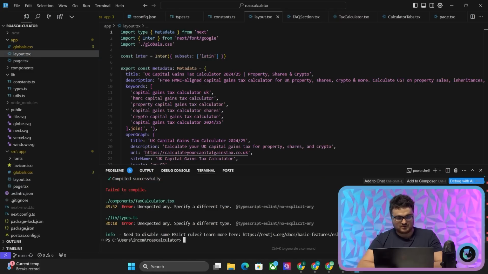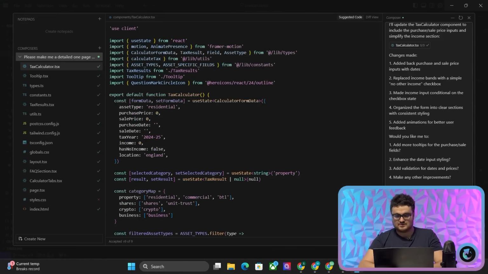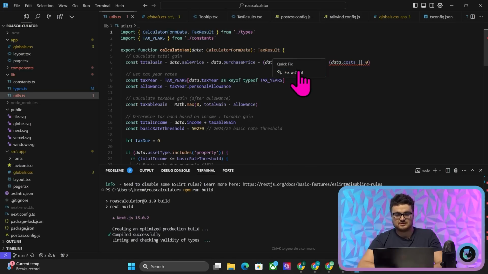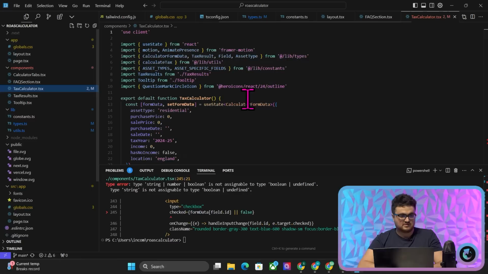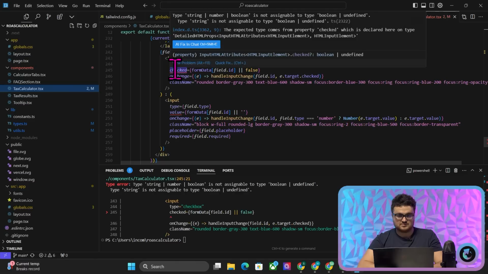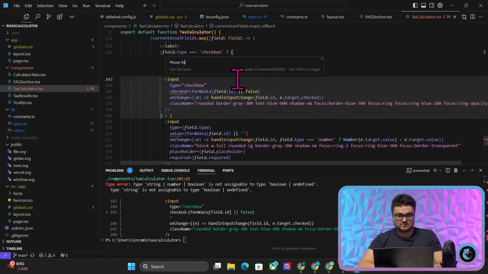So let's just very quickly do this. So please fix this TypeScript error, do nothing else. Now we'll do npm run build again. I can see there's actually an error here as well. So you can actually do a quick fix here. So I'm just going to say fix with AI like that. And then there's another error here in taxcalculator.tsx. So we'll just scroll down and you can just do this again. So quick fix with AI.